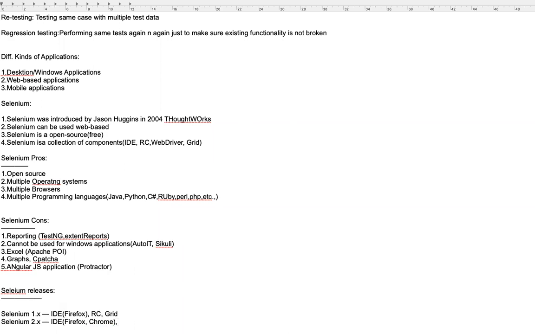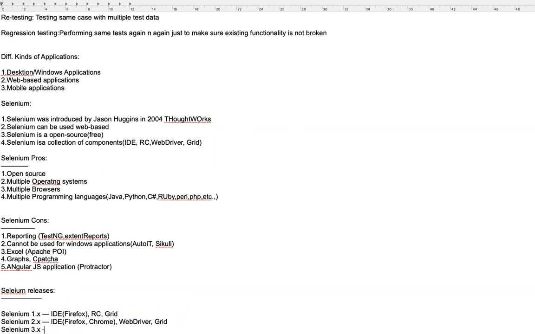In Selenium 2, RC has been deprecated, and then came WebDriver. This is the most important component in Selenium. As I already discussed, whenever someone says Selenium, they're talking mostly about WebDriver. And Grid we already discussed. It is used for automating in distributed environments.